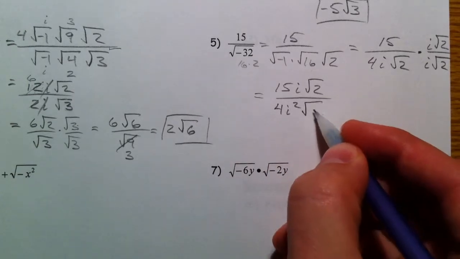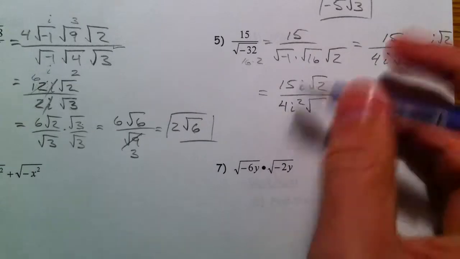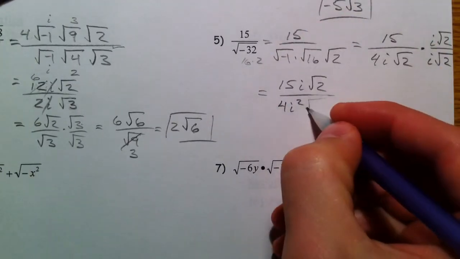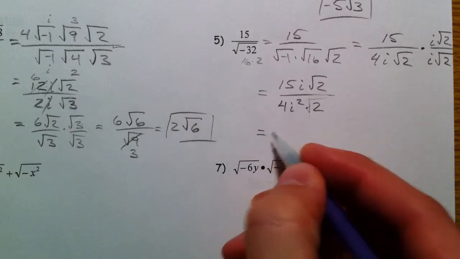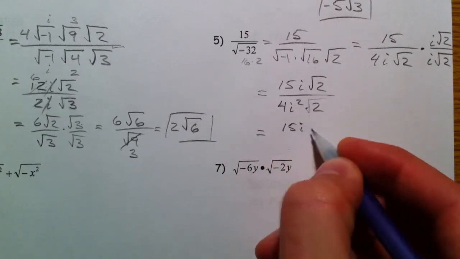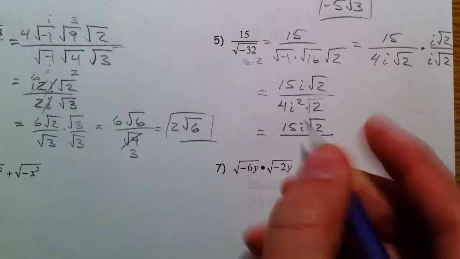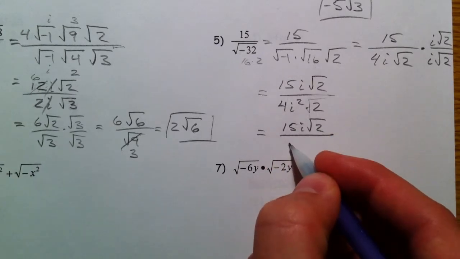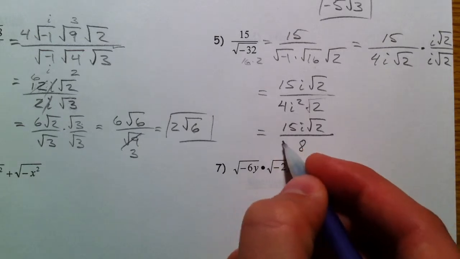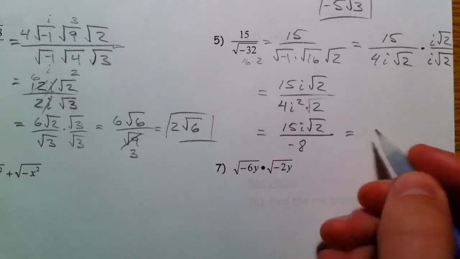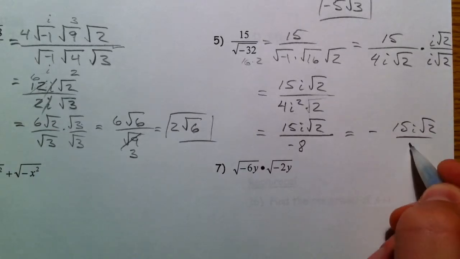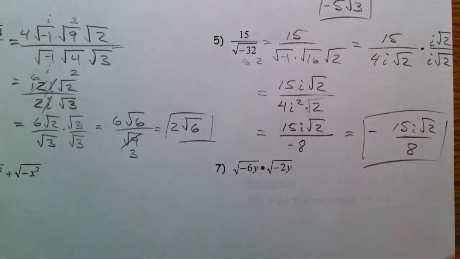And then square root of 2 times square root of 2 is the square root of 4, which is really just 2. So 15i root 2. i squared is negative 1, and 4 times 2 is 8. So I can make this negative 8, or you can just make it a negative 15i root 2 over 8. And there you have it.